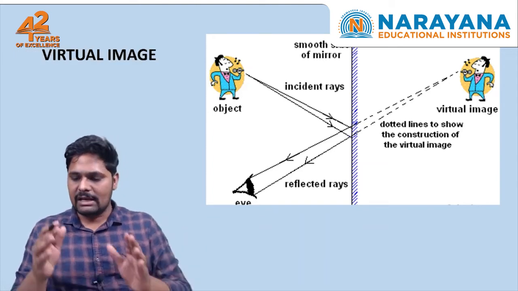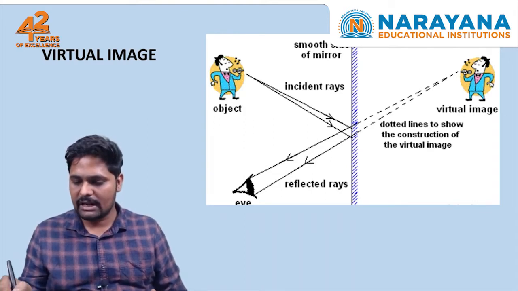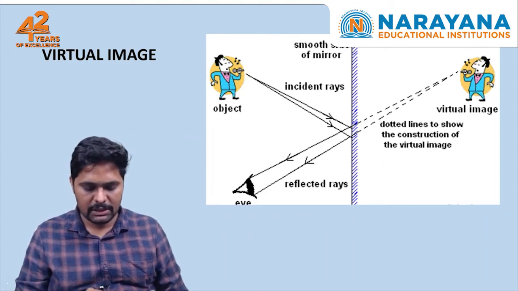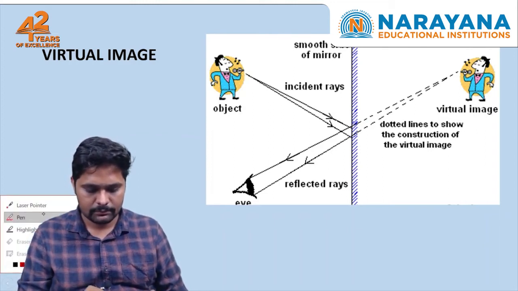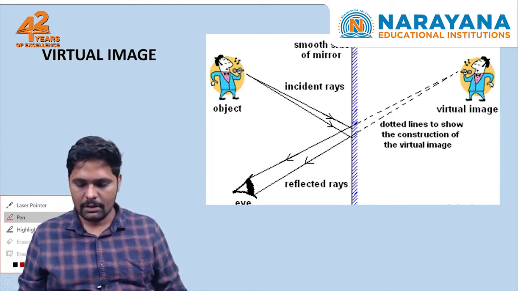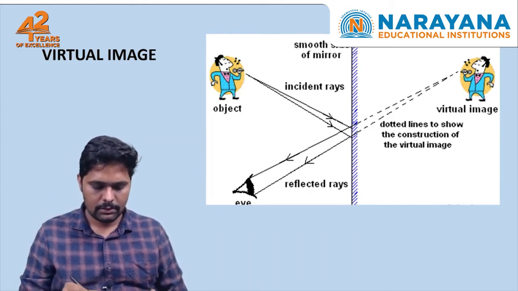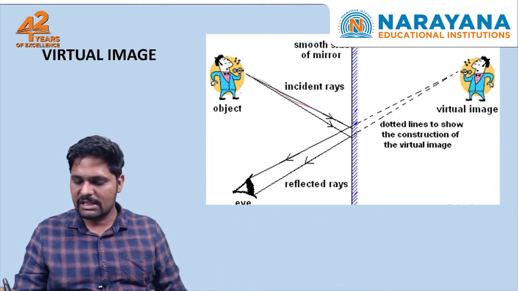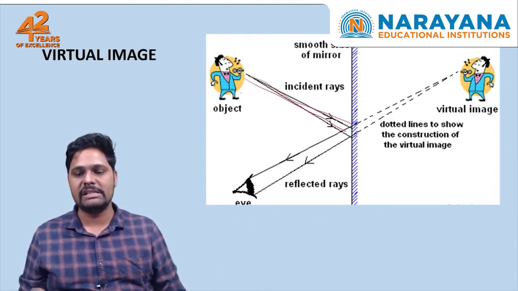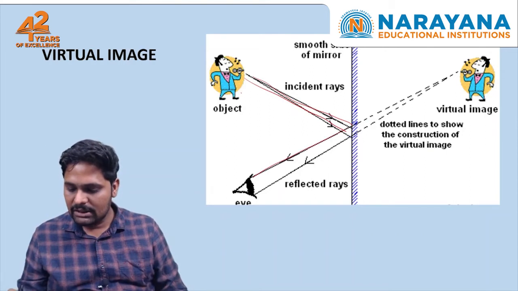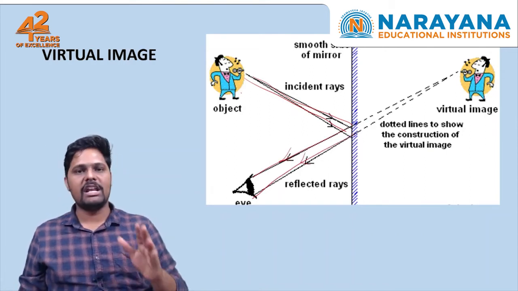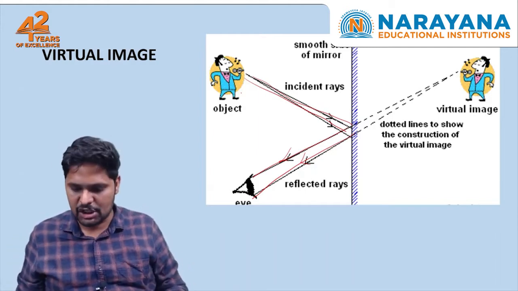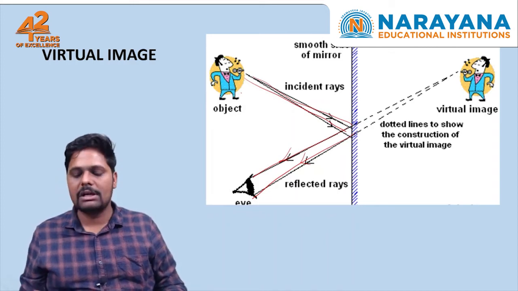Virtual image, in the sense, let us take a plane mirror. This is the mirror, and one side is given a coating. We can assume that this is the object. Object is here. Now these are the incident rays. The rays falling from this direction are the incident rays. After touching the mirror, these are the reflected rays. We already know the reflection phenomenon. Incident rays after touching an obstacle come back into the same medium, which is called reflection, right? So incident rays after touching come back in this direction.